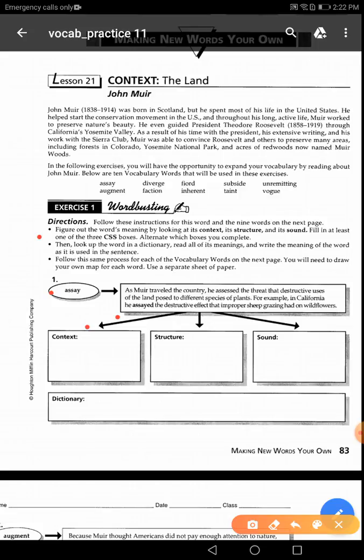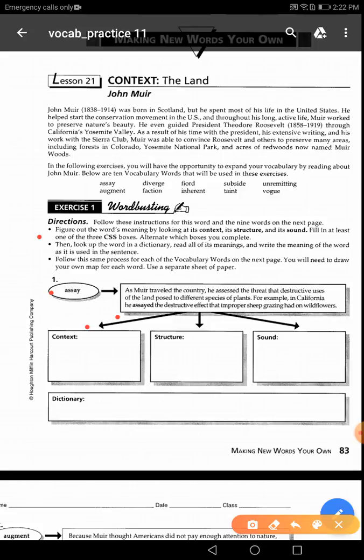Number one, the first word, assay. As mayor traveled the country, he assessed the threats that destructive uses of the land pose to different species of plants. For example, in California, he assessed the destructive effect that improper sheep grazing had on wildflowers. Again, the word assay.